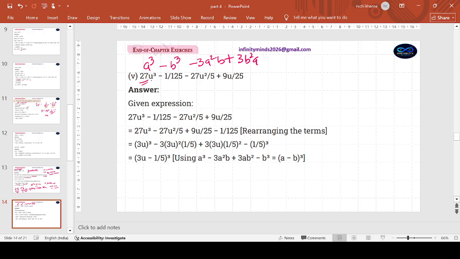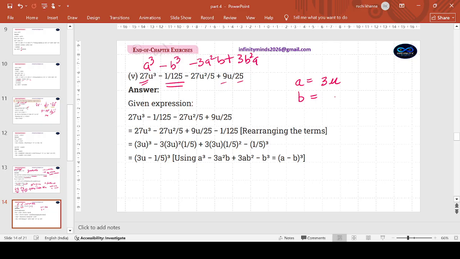Try and see cubic. 27 is cubic. Any other cubic? 27 is there, but then u square by 5 is not. I mean, u square can't be a cubic term. 9, 25, they are non-cubic. This is cubic. We never know how they arrange the terms. Most of the questions we were getting b cube in the last. So don't think in that manner. You have to check out for the cubic term. Yes, 125 is a cube. You have cube root of 125. That is 5. So clarity of our two terms should be there. A would be your 3u shall play the role of a. 27 cube root 3. u cube will be u.